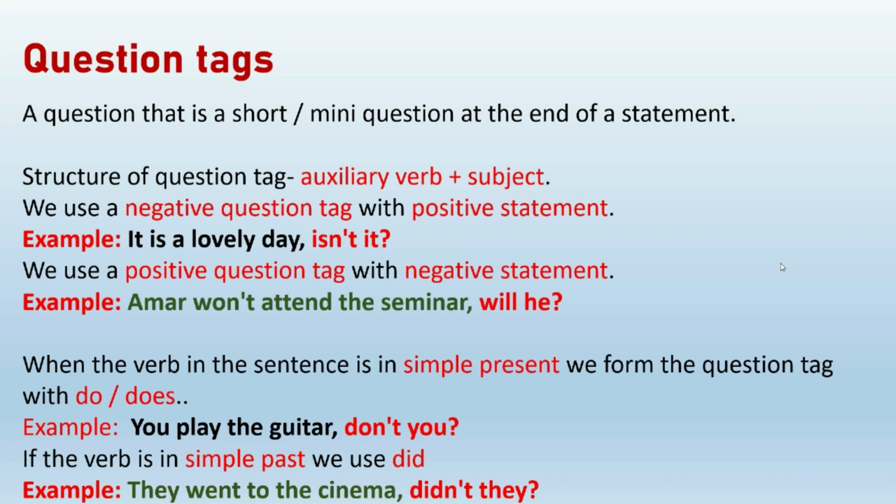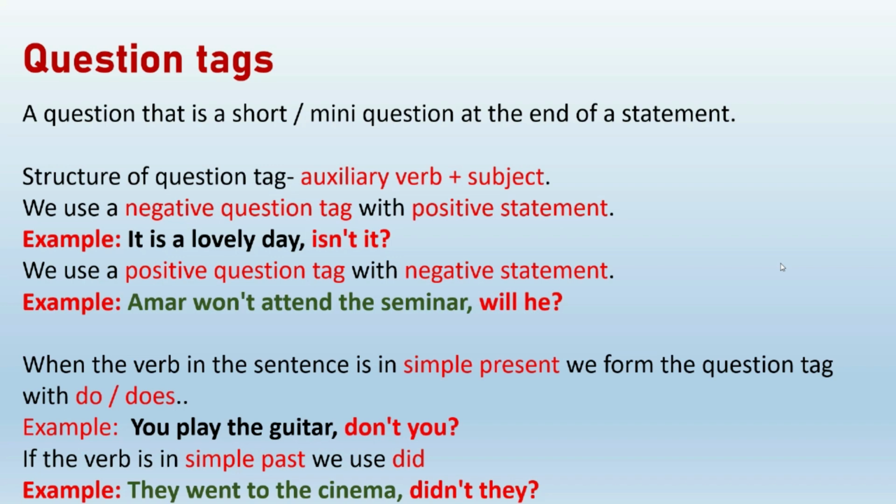Yes, children. I hope you understood the way of writing the question tag with positive and negative statements. Now there is another aspect of writing a question tag. Here you identified the auxiliary verb and wrote. Now in the next examples you need to identify the main verb and write. We'll check those examples. You play the guitar. Here you have to identify the main verb. The main verb is play.